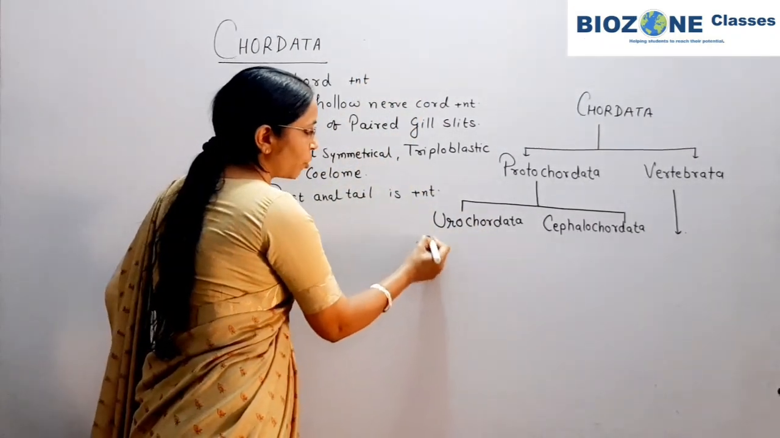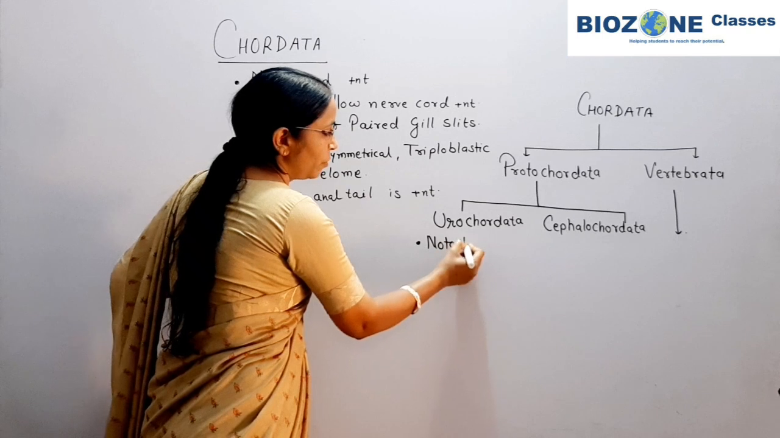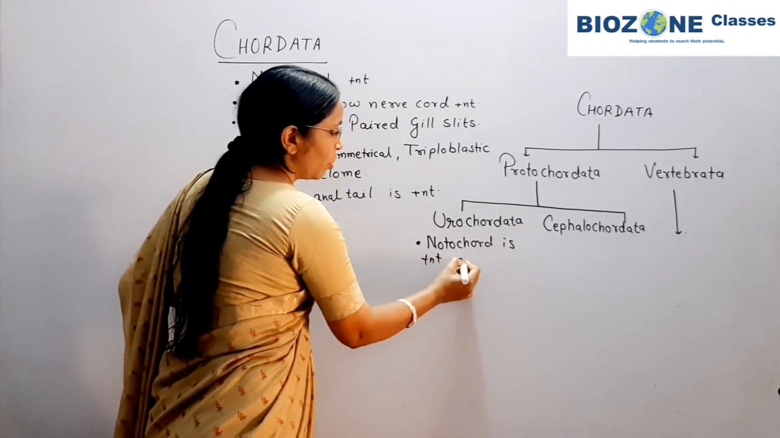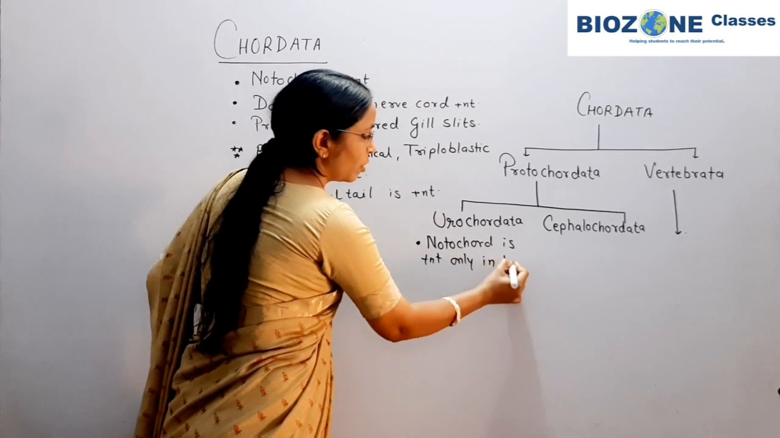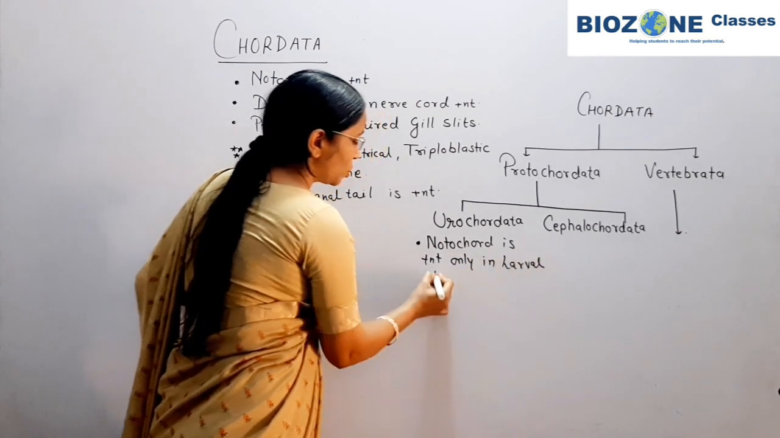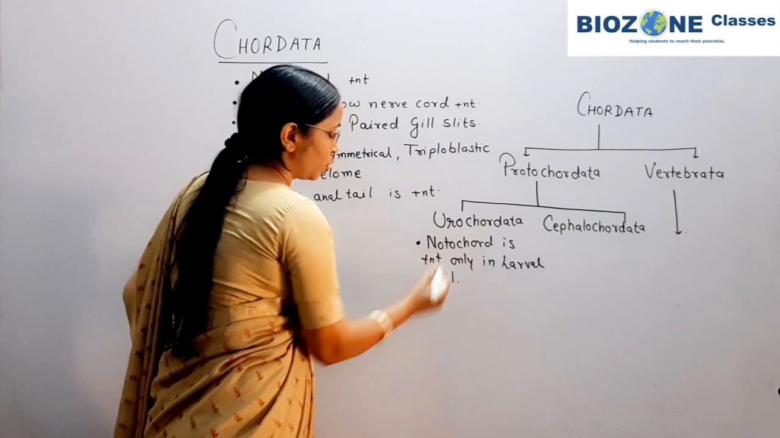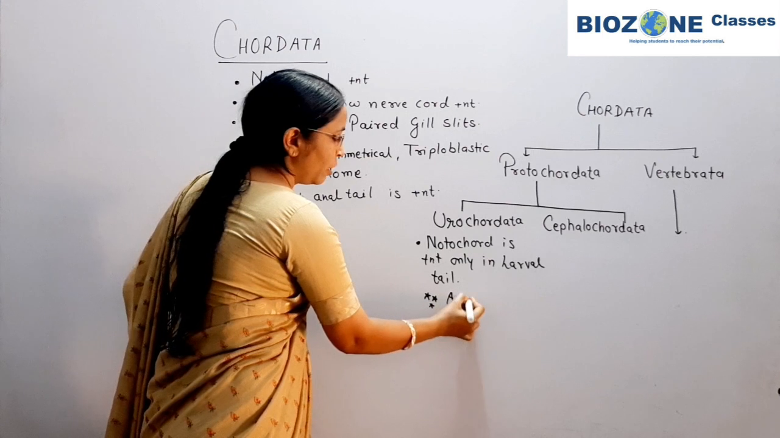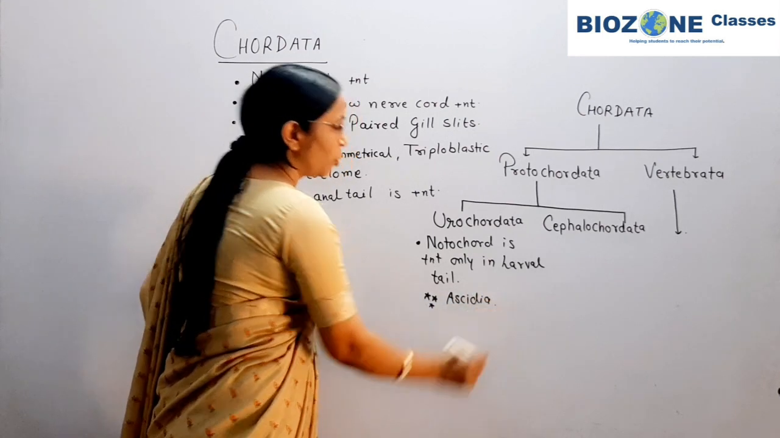Identical feature of urochordata, notochord is present only in larval tail. So the tail of the larva only shows the presence of notochord. One common example you remember is Ascidia for urochordata.